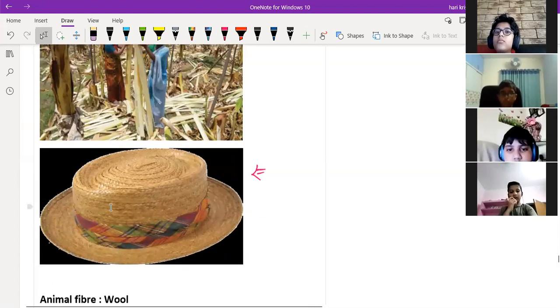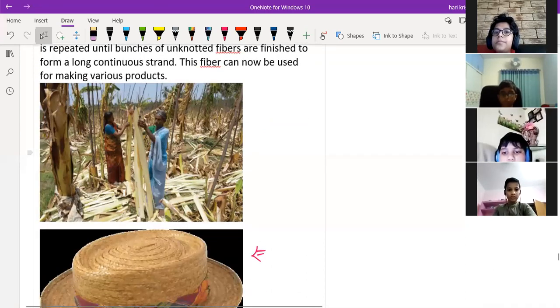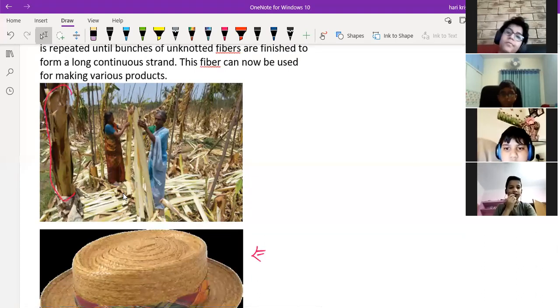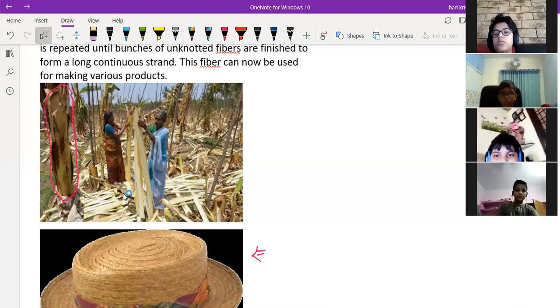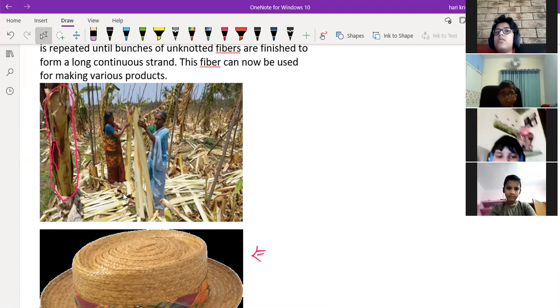Okay, sir. Then what is a banana fiber? Can you see the banana tree stem here? So whenever you remove the outer layer of the stem, the outer one is a brown color, right? Generally. Yes, sir. So when you remove this brown outer layer of that banana stem, inside we'll get the pure white color portion like this.